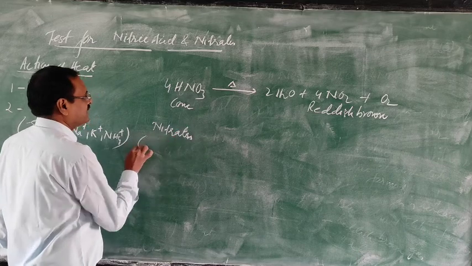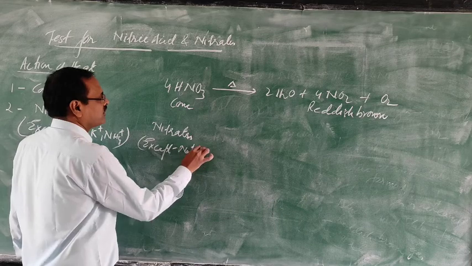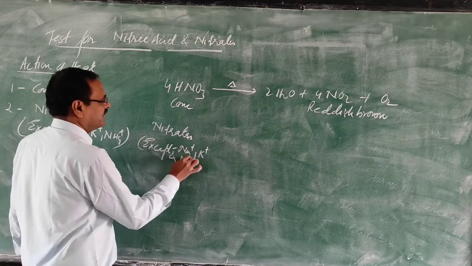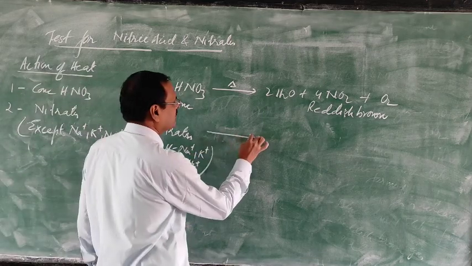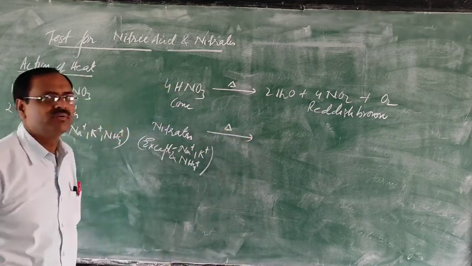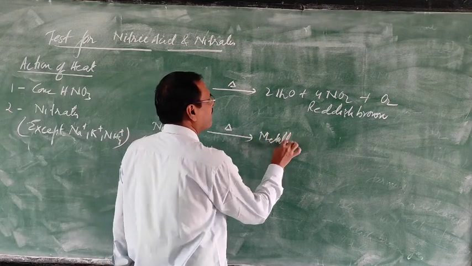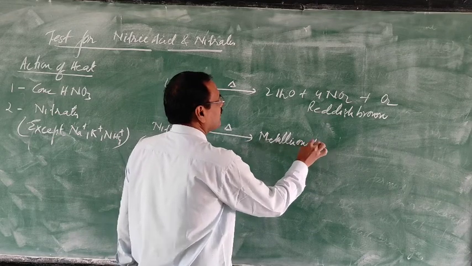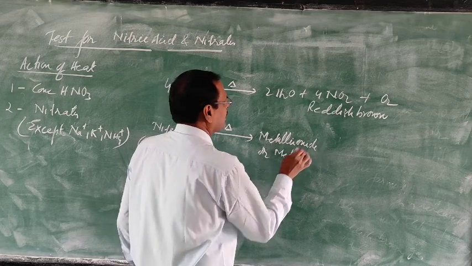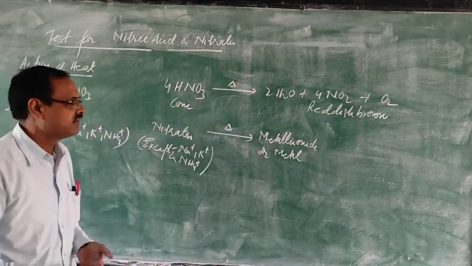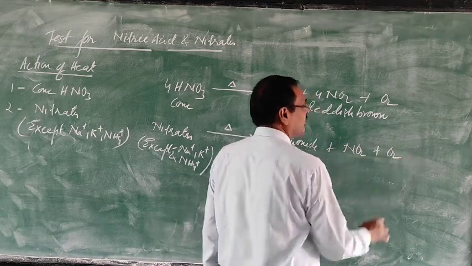Nitrates, except sodium, potassium and ammonium, when they are heated, will give you metallic oxide or metal, then nitrogen dioxide and oxygen.